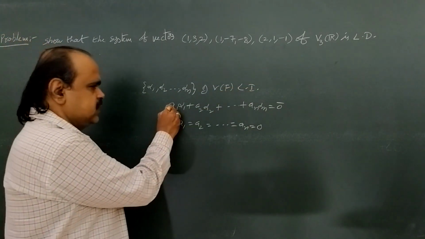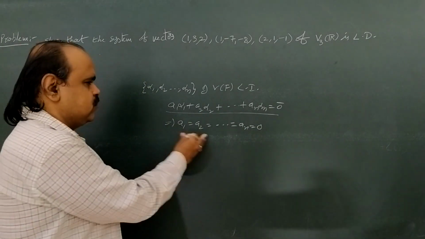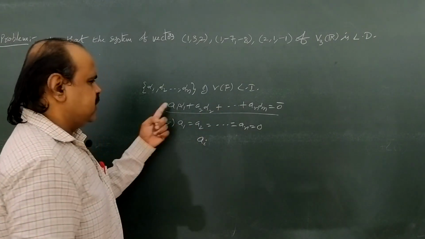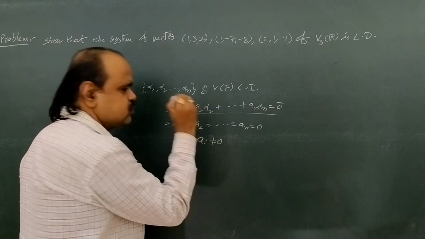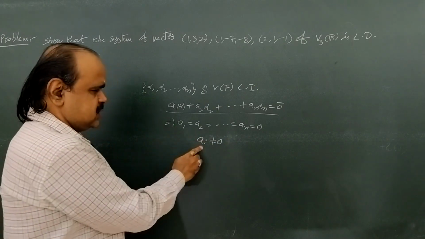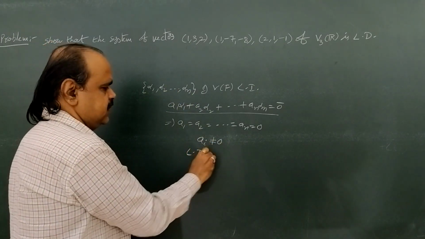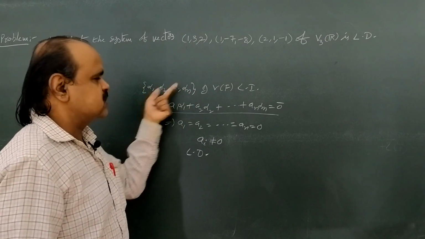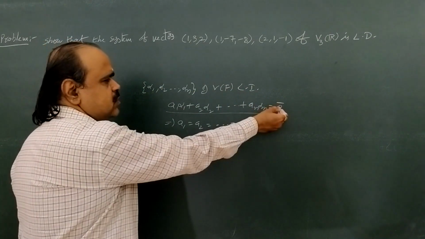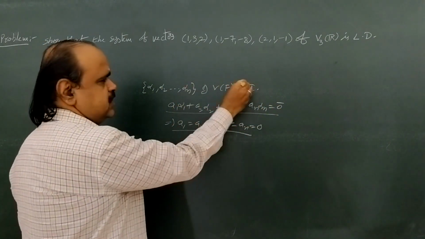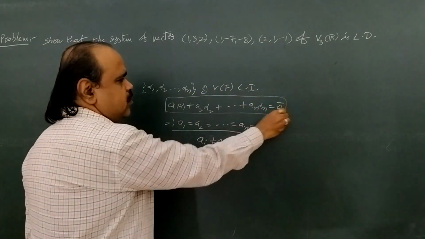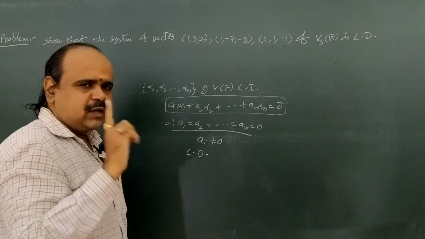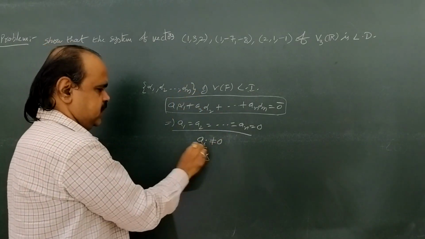Okay? If the linear combination is 0, but at least one of the scalars a1, a2 and so on an is non-zero, that means there exists some ai among a1, a2 and so on an which is not equal to 0, then this set is called linearly dependent. It is a definition. So, a finite set of vectors alpha 1, alpha 2 and so on alpha n is called linearly independent if the linear combination is 0 implies the scalars are zeros. If the linear combination is 0, but at least one scalar among a1, a2 and so on an is non-zero, then the set is called linearly dependent. It is according to the definition.